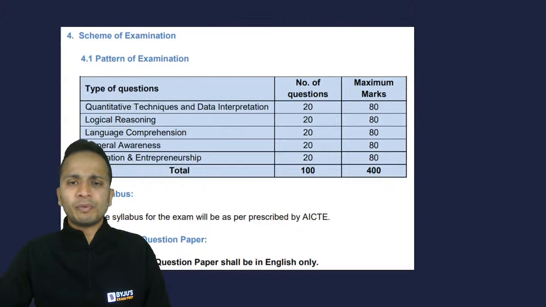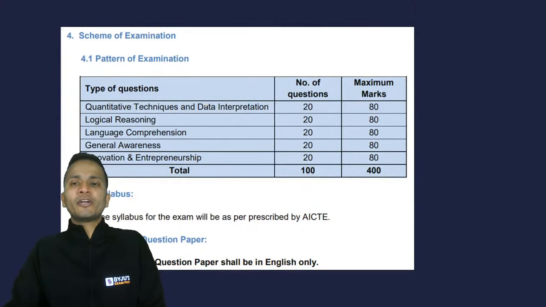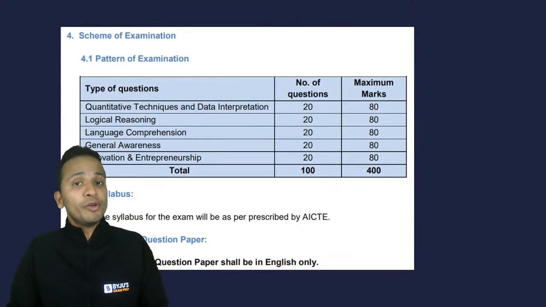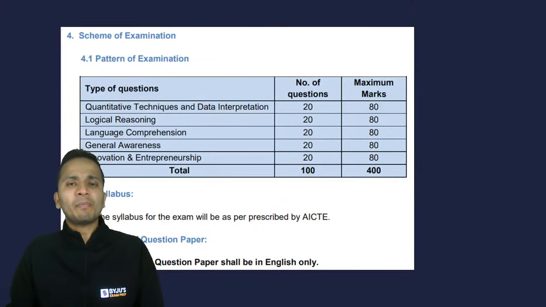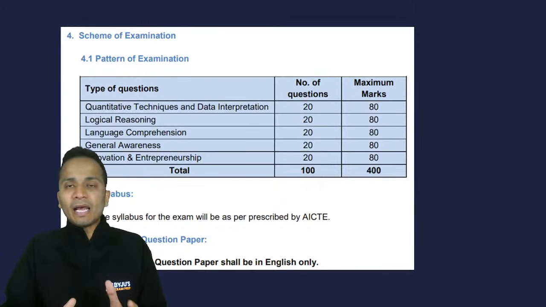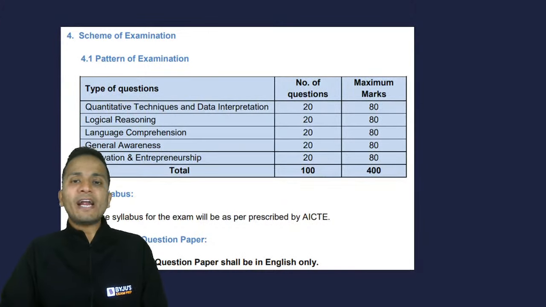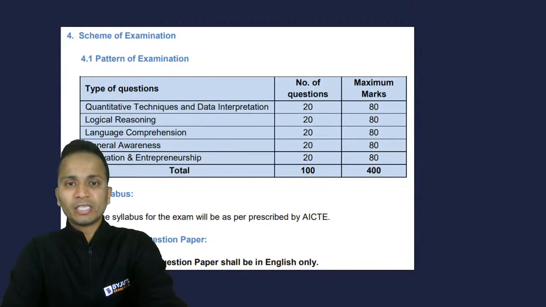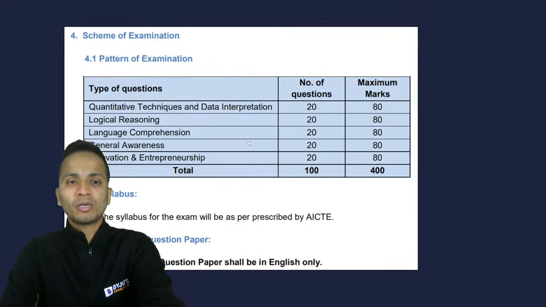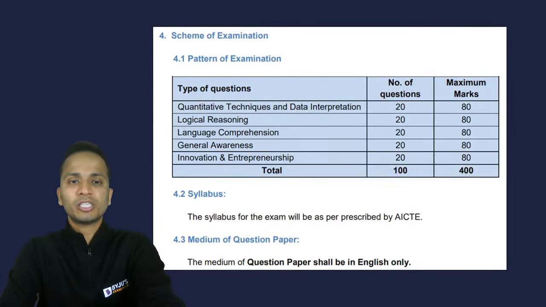According to the official website, there will be a total of 100 questions, and every question will be of 4 marks. So that means the entire paper will be of 400 marks. This entire paper, 100 questions, will be divided in 5 parts, 5 sections. Wait, before I talk about this, let me make sure that you can clearly view this table.